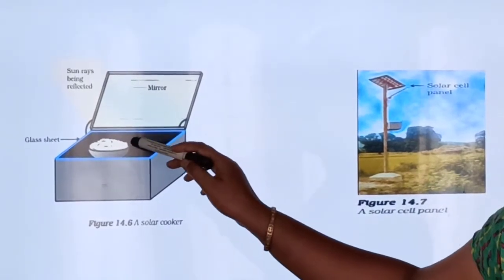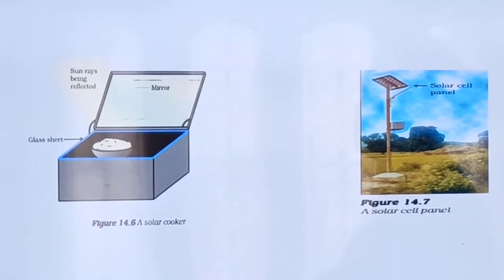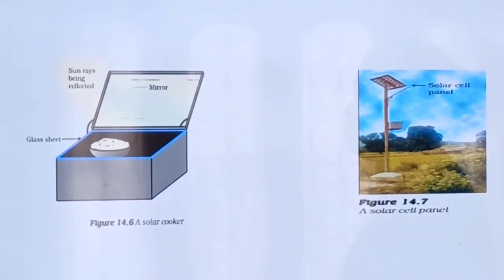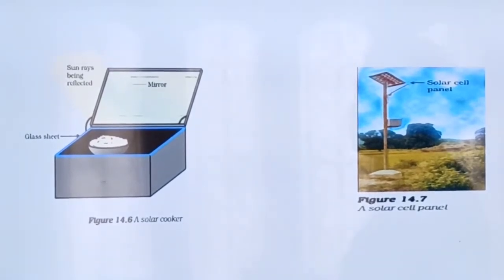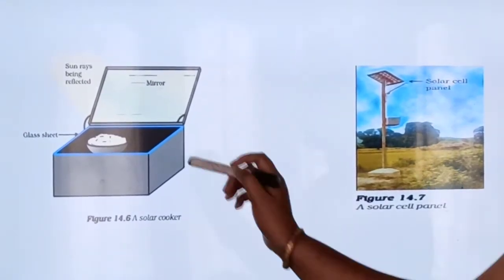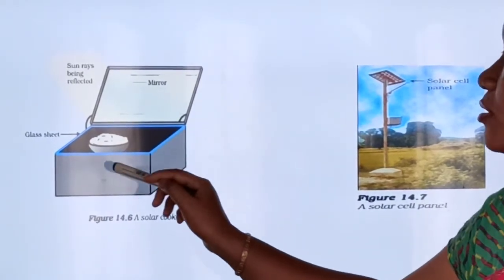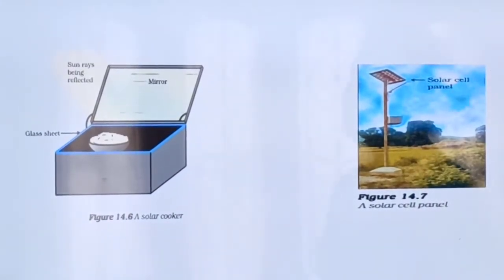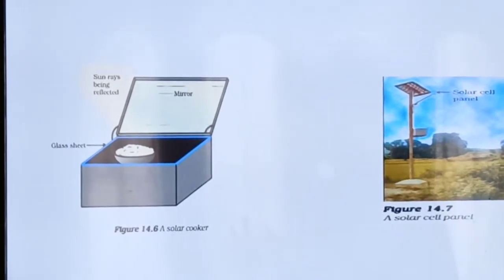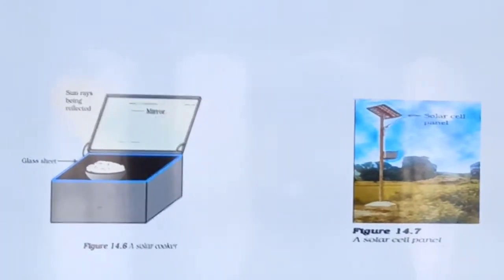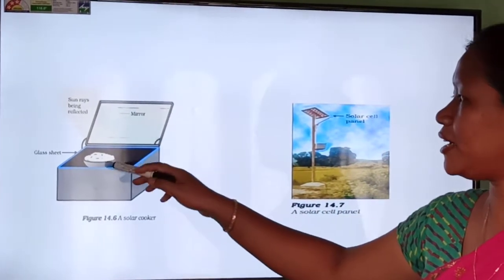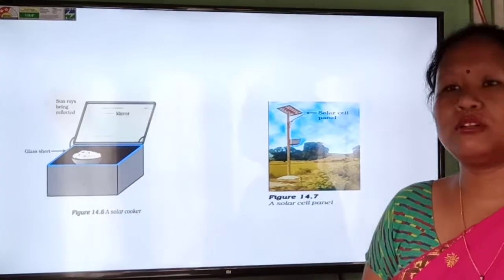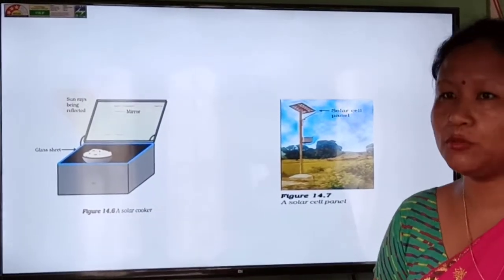So what happens when the glass sheet traps the energy inside the box? That means the radiation will go inside the box, but because of the presence of the glass sheet, the energy or the radiation will not escape. So it gets trapped inside the box, and the box is painted black, because we know the amount of heat absorbed by the black color is the most compared to other colors. So in that way, enough energy is trapped that can cook food in this solar cooker.